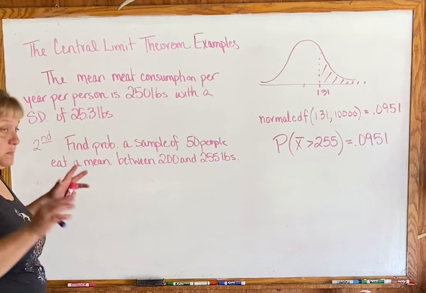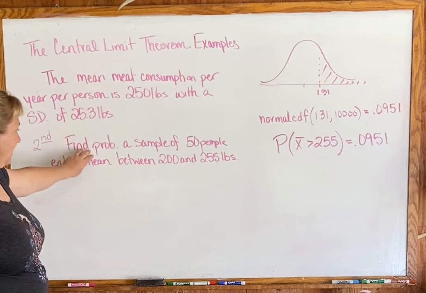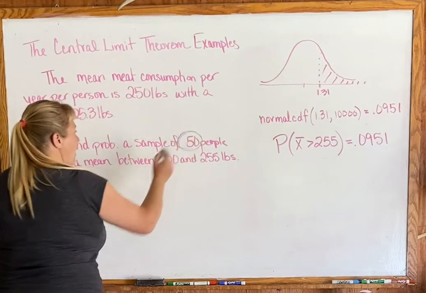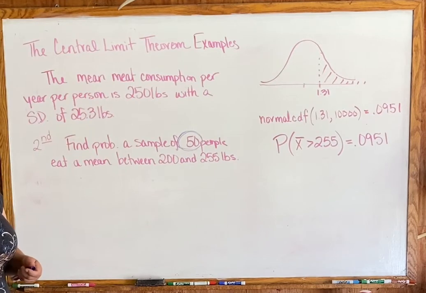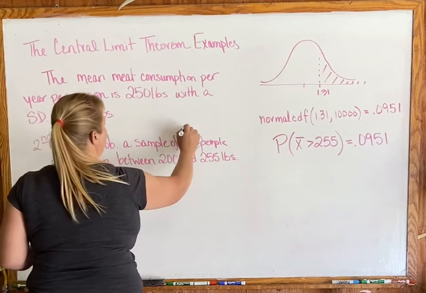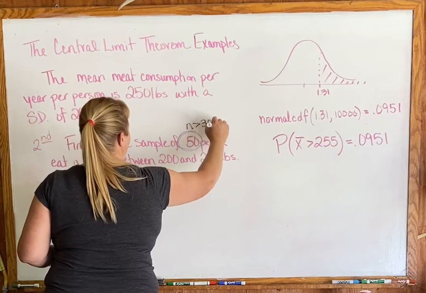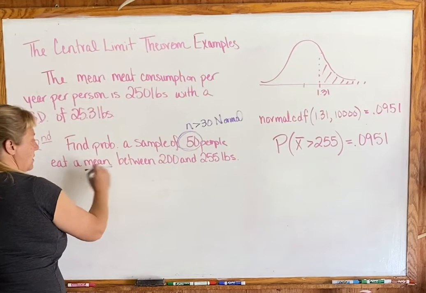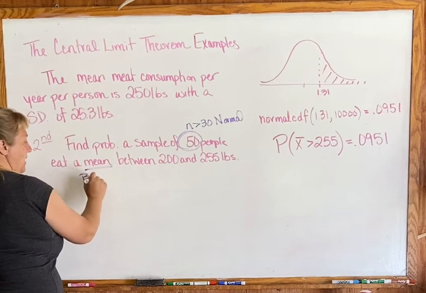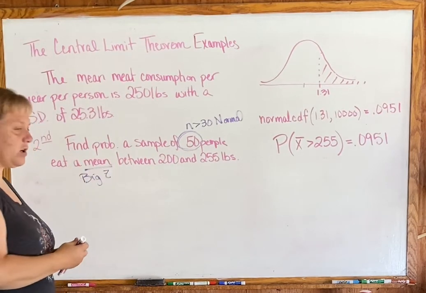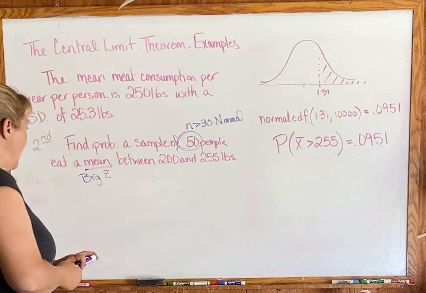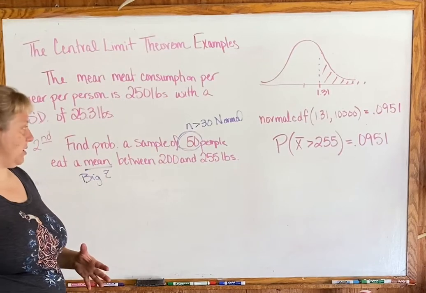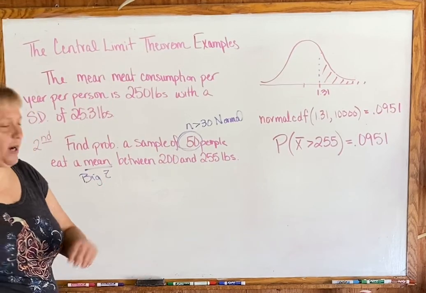All right, so again, we're looking at the setup. It looks like, finding the probability. Okay, we know how to do that. Here's our sample. Are we large enough to assume normal in this sample? Yep, we're bigger than 30. So we can definitely say normal. And this guy right here, this mean, tells us that we're using our big z-score. Okay, so those are the words that are kind of changing things here. Now, this time though, they've got two values that they want us to look up. Okay, so we've got to find two z-scores, just more practice basically.